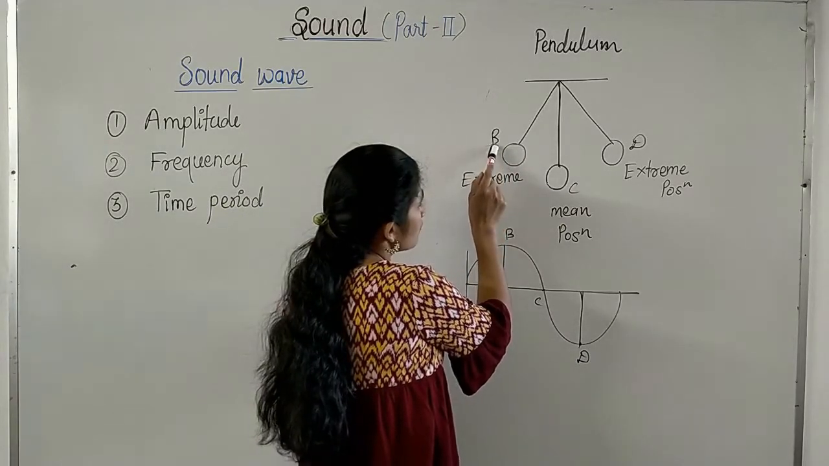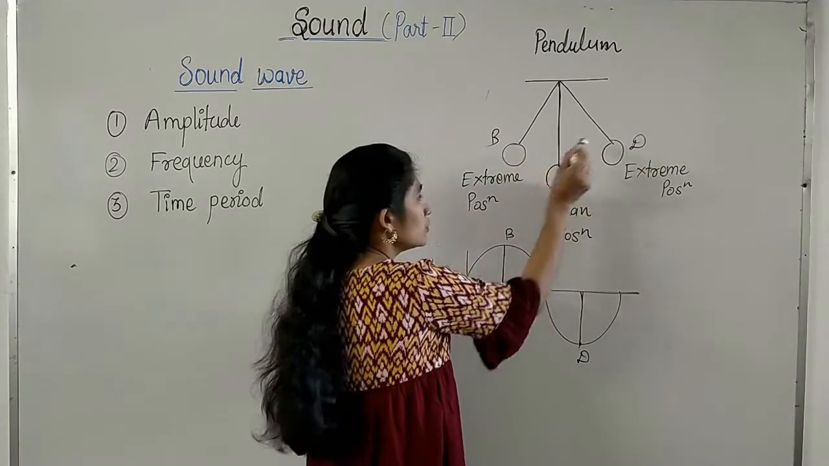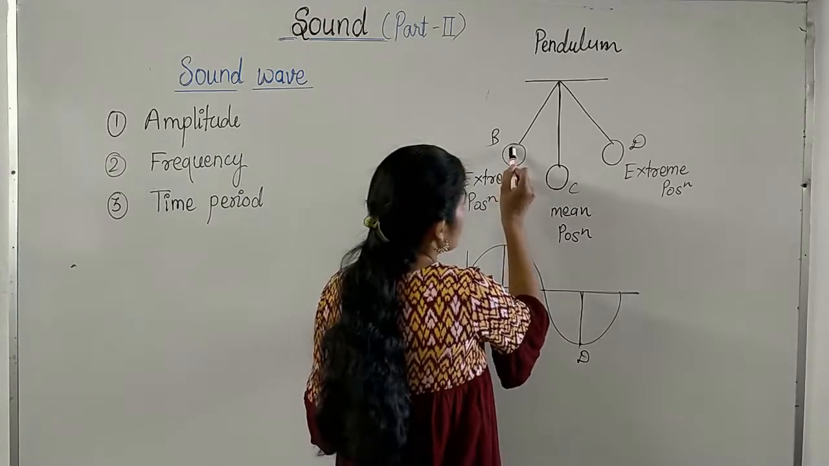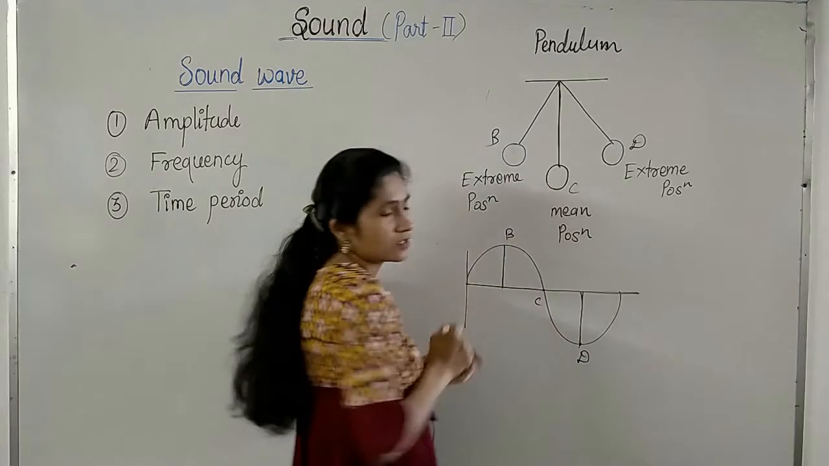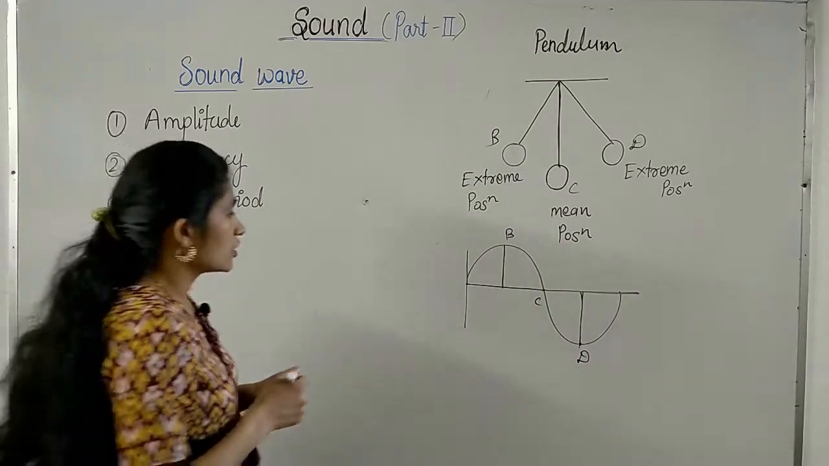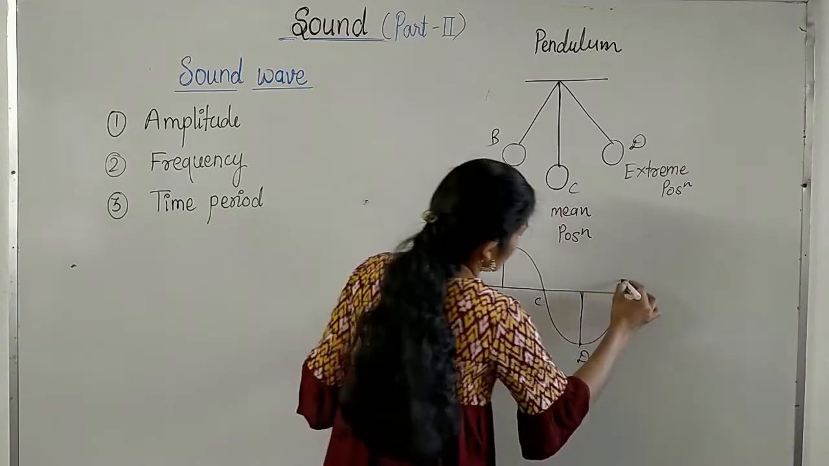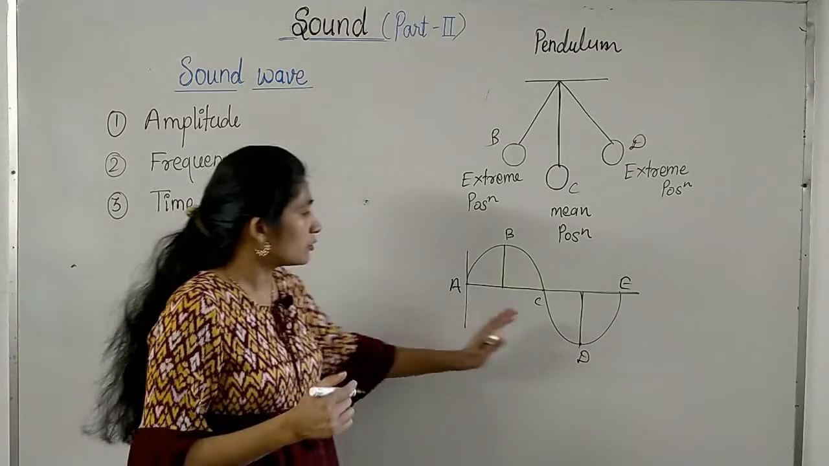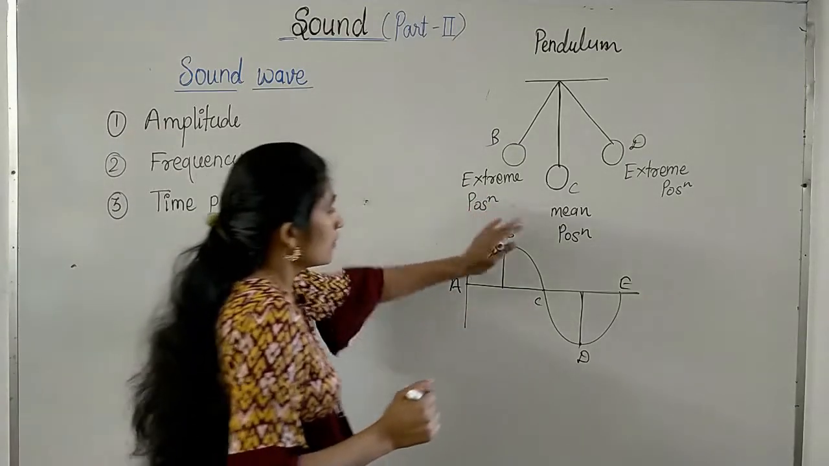See, if the bob goes from B to C and then C to D, and comes back to B through C, then this forms a complete oscillation. Like this, B to D, again from D to B through C. This makes one oscillation which is represented by this waveform.